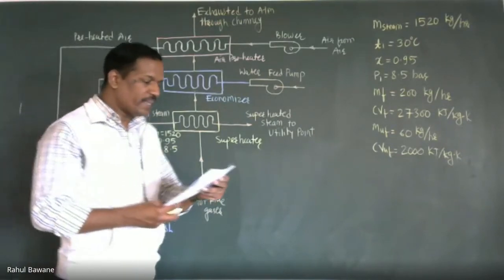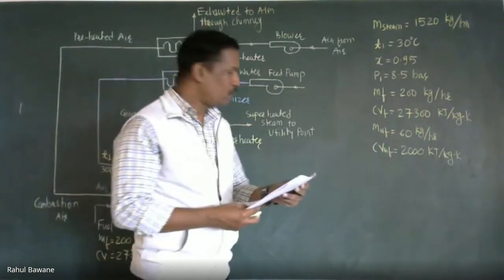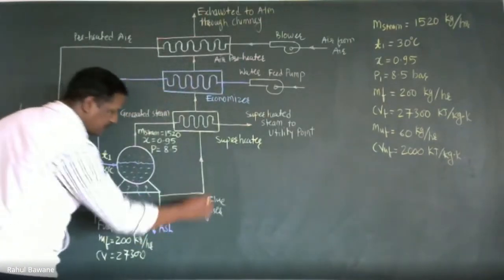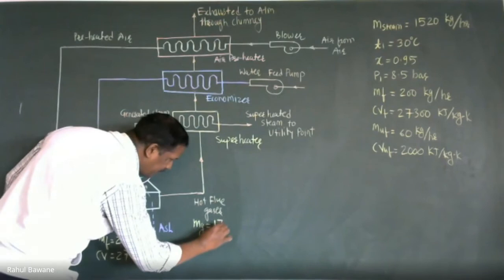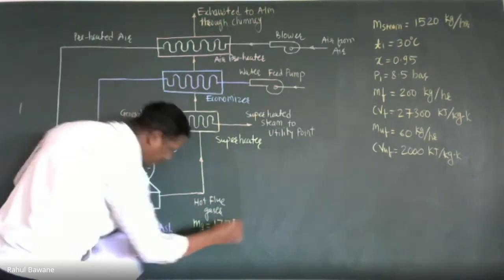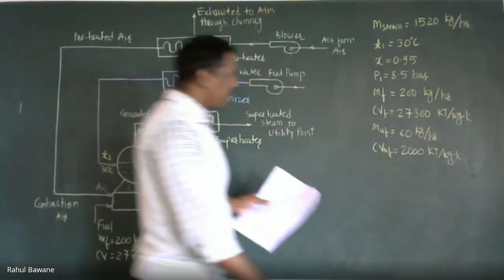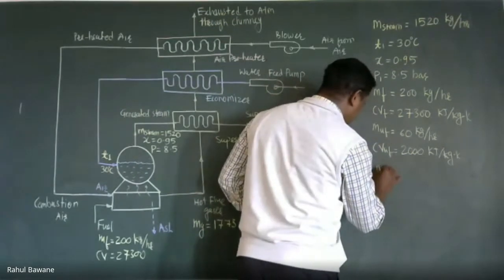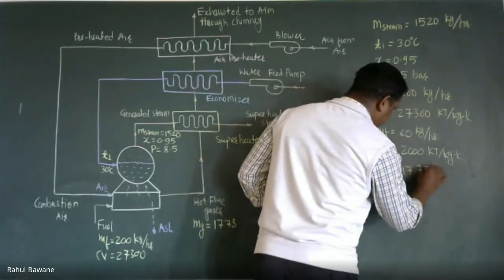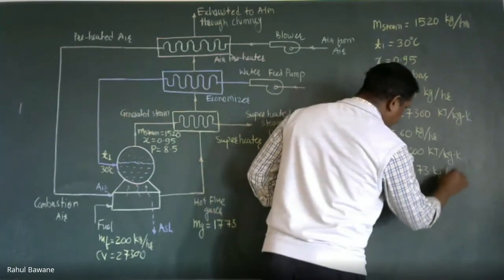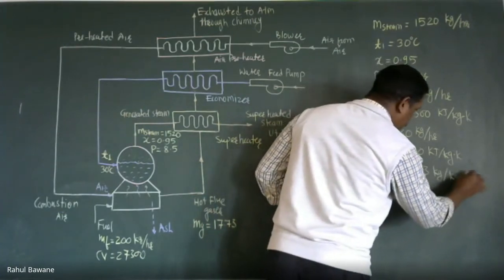Mass of flue gases. So what will be the total hot flue gases? Mass of flue gases is 17.73 kg per kg of coal.